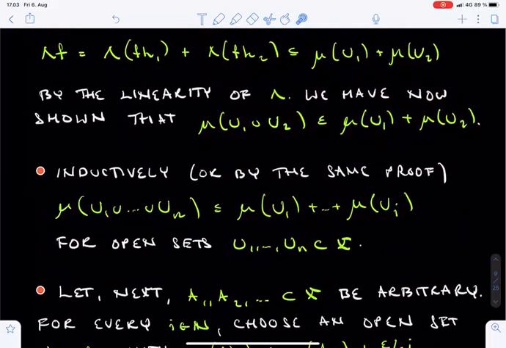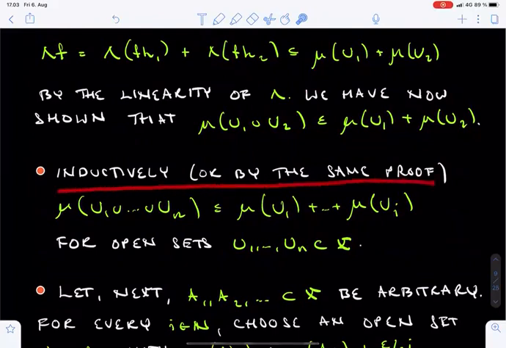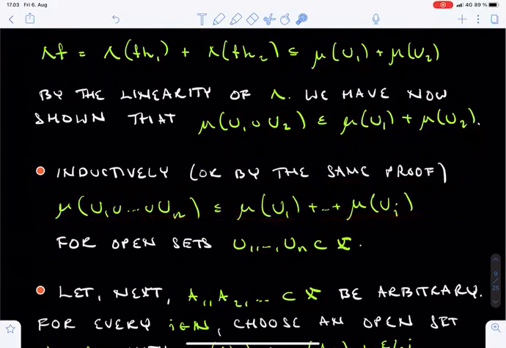Using the very same argument, or applying induction instead, the previous inequality could be generalized to any finite number of open sets U1, U2 through to Un. The mu measure of their union is bounded from above by the sum of their mu measures.